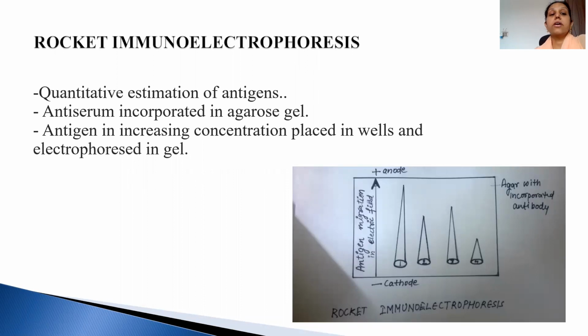Now there is one term called rocket immunoelectrophoresis. In this procedure, we can note the concentration of antigen.